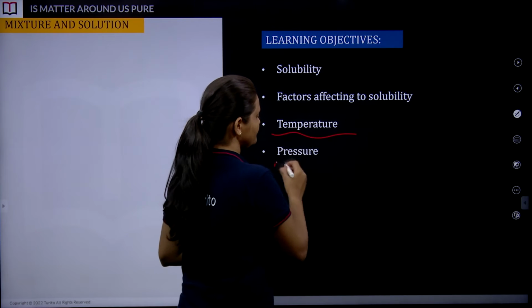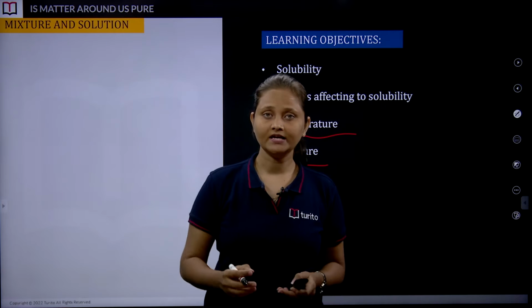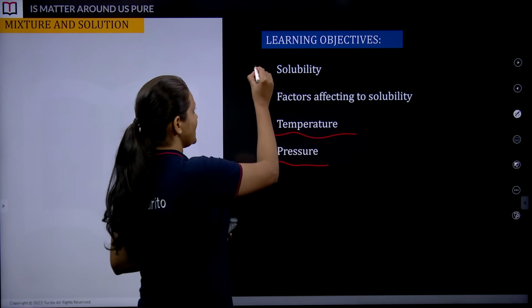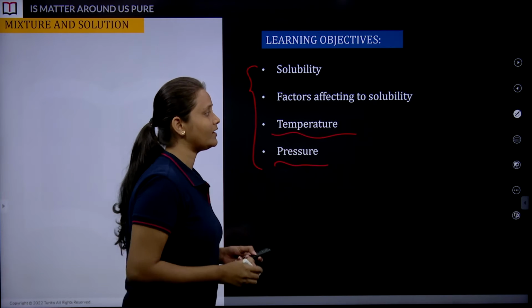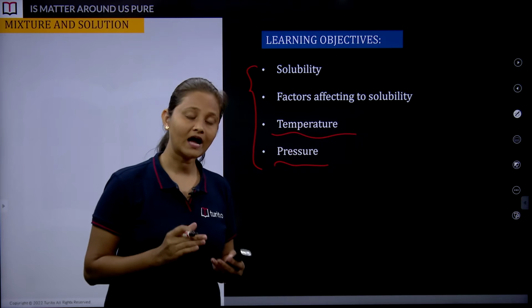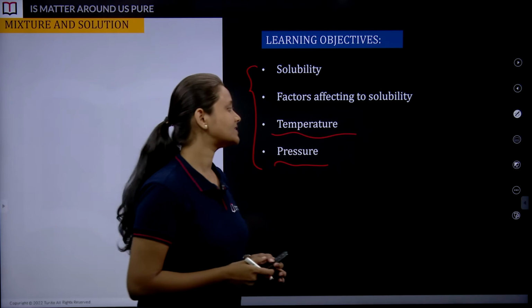Temperature and pressure. These two factors are going to decide the solubility. Students, these are a few concepts which we are going to talk about in today's session. I hope you all have got an idea how our session is going to look. Shall we get started?